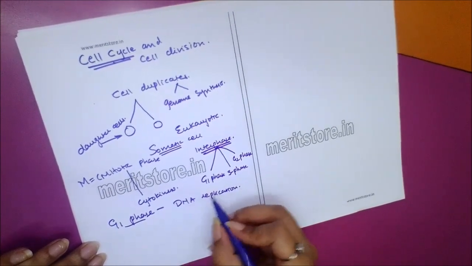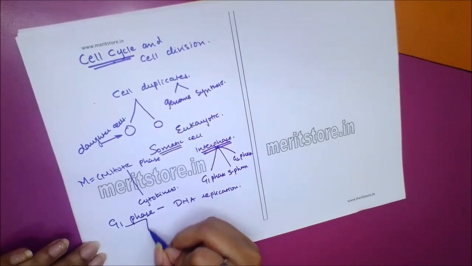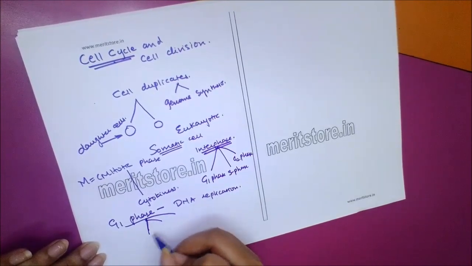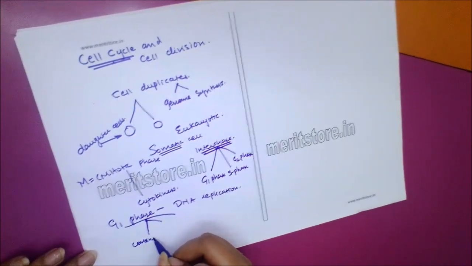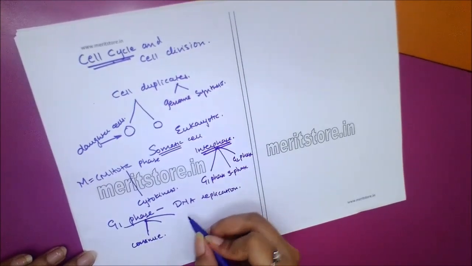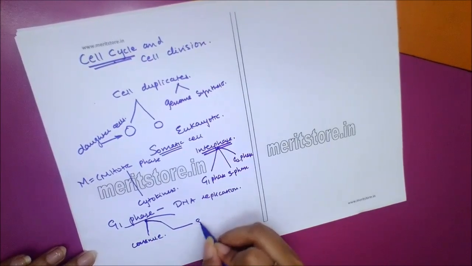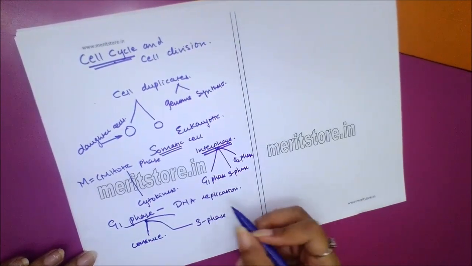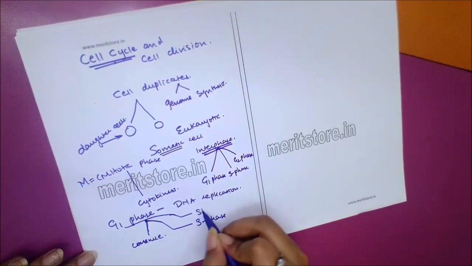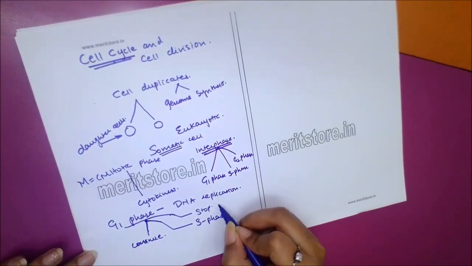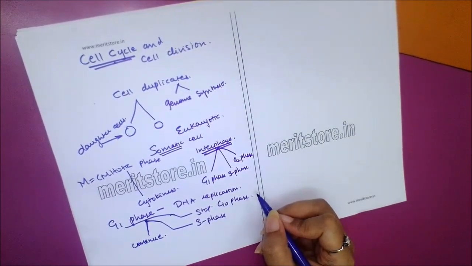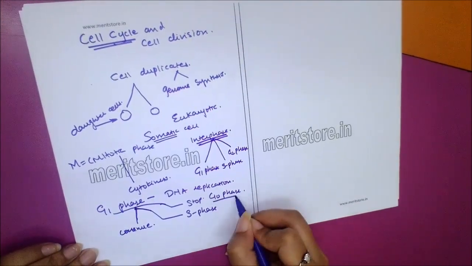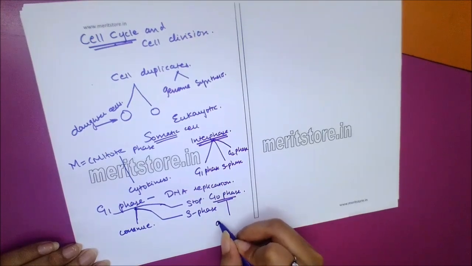In G1 phase, the cell has three options. The first is to continue in the cell cycle. The second is to enter the S phase. And third, stop the cell cycle and enter the G0 phase, an inactive stage called the quiescent stage.